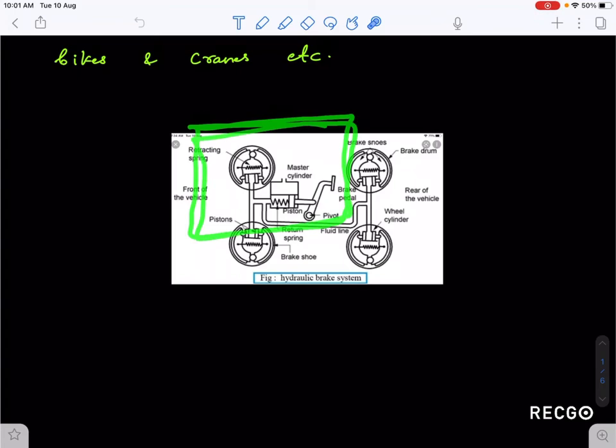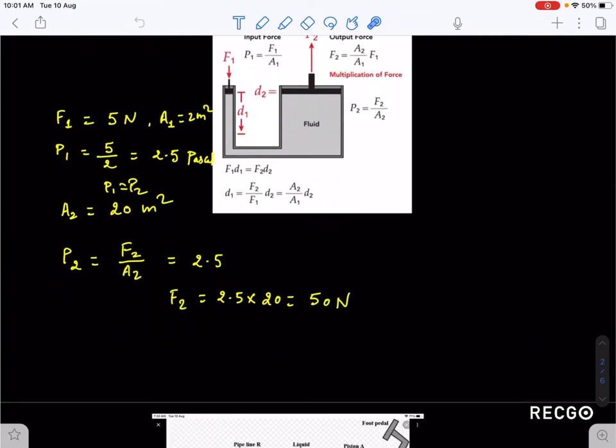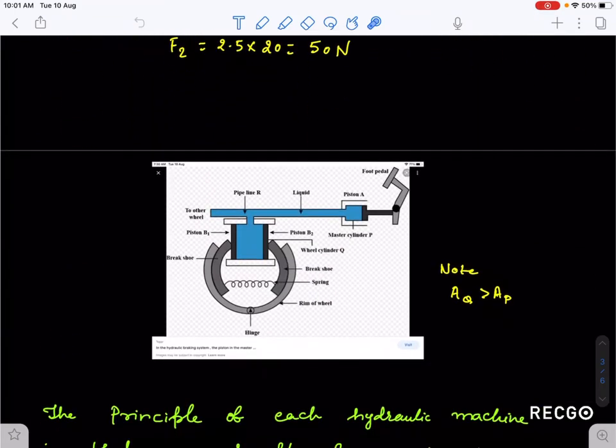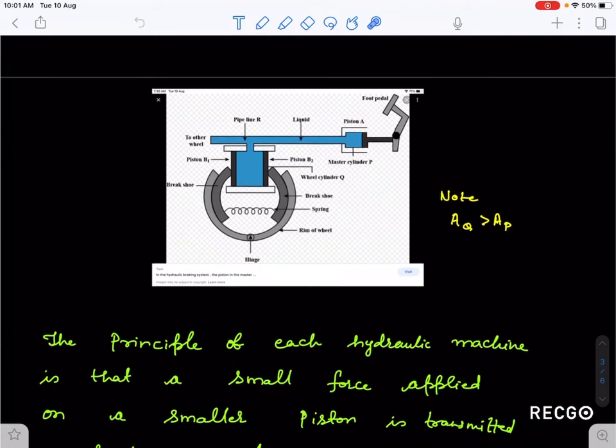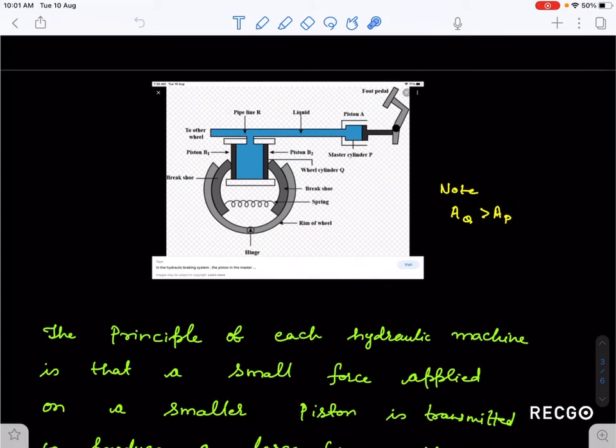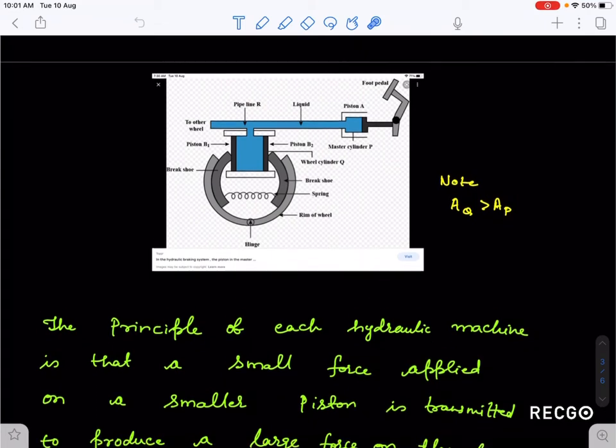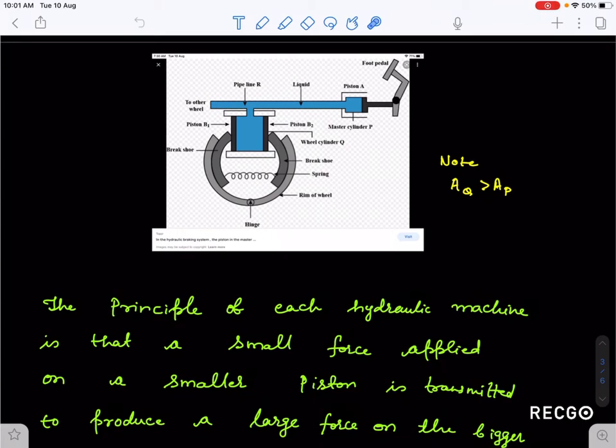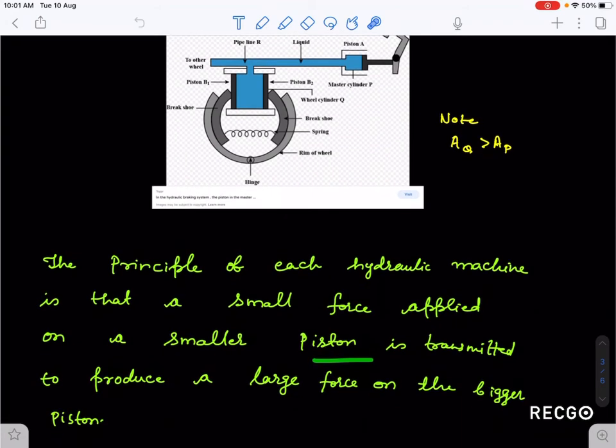You can see here I have taken this foot pedal and one of the wheels. So the principle of the hydraulic machine is that which we have discussed in Pascal's law. So what is the principle? The principle is that a small force applied on the smaller piston is transmitted to produce a large force on the bigger piston.